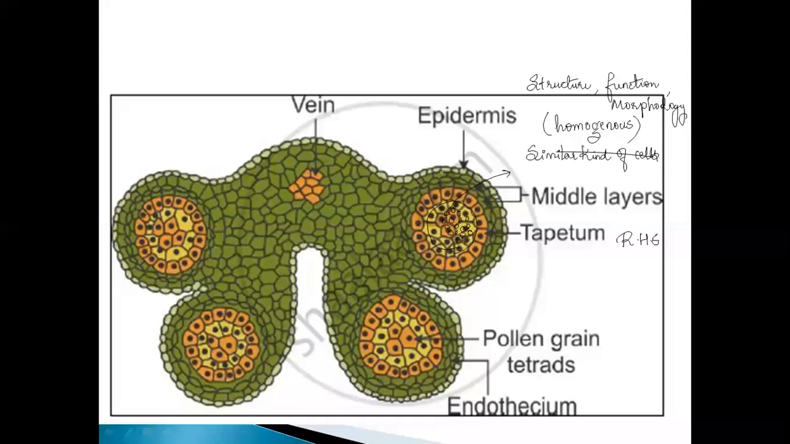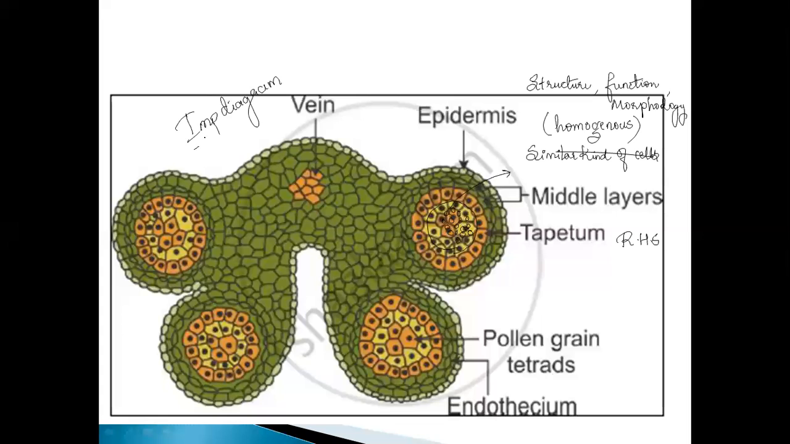So there is an upper layer which is epidermis, then the middle layer endothecium, and the tapetum, which provides nourishment to the developing pollen grains, the pollen grains which are developing here. Clear. And these are microsporangial tetrads, which we call tetrads. These four circular structures here, we call a tetrad.